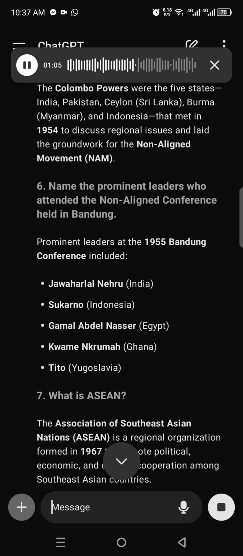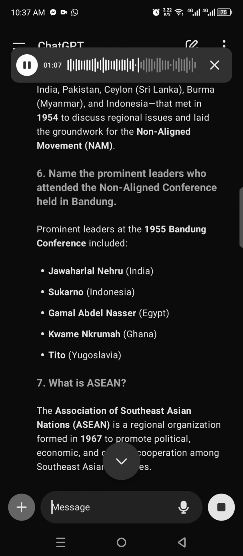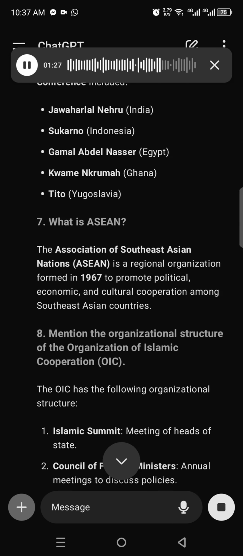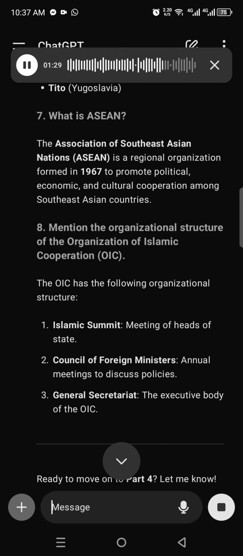6. Name the prominent leaders who attended the non-aligned conference held in Bandung. Prominent leaders at the 1955 Bandung Conference included Jawaharlal Nehru, India; Sukarno, Indonesia; Gamal Abdel Nasser, Egypt; Kwame Nkrumah, Ghana; Tito, Yugoslavia. 7. What is ASEAN? The Association of Southeast Asian Nations. ASEAN is a regional organization formed in 1967 to promote political, economic, and cultural cooperation among Southeast Asian countries.